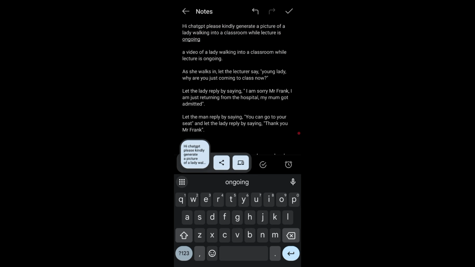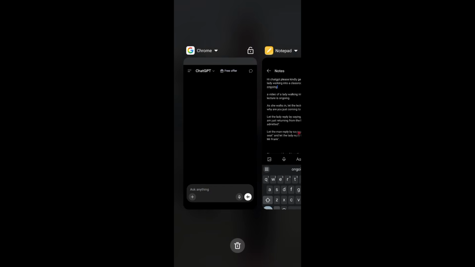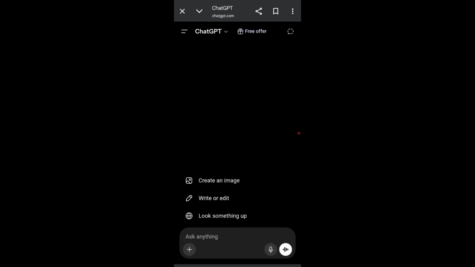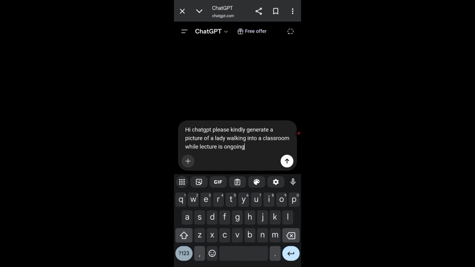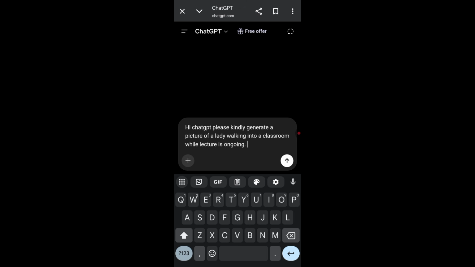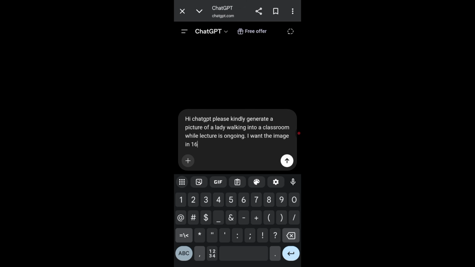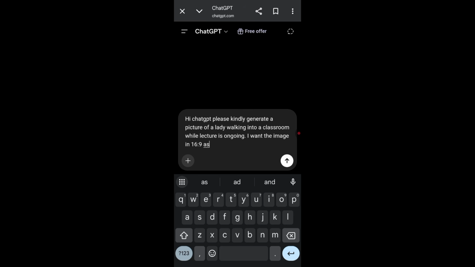So I have my prompt here already. I don't want to waste your time, that's why I wrote down everything, so I won't start typing as usual. So here on my ChatGPT, I'll go ahead and paste my prompt. This is my prompt here. I'll add that I want the image in 16 by 9 aspect ratio. Make it bright, please. So this is it.